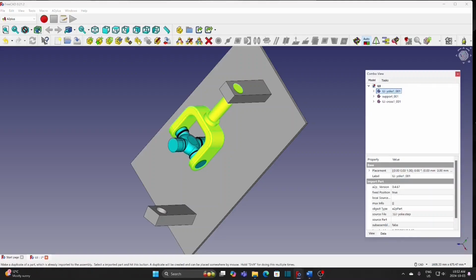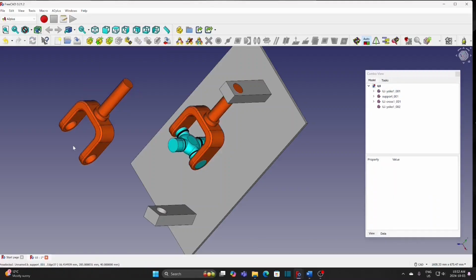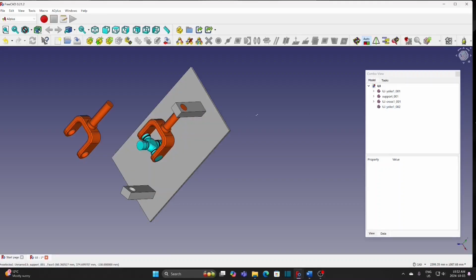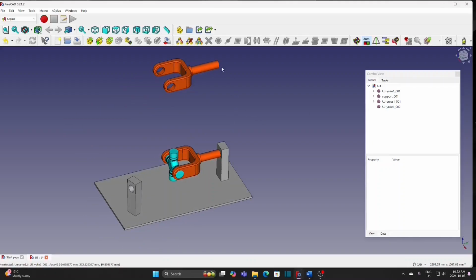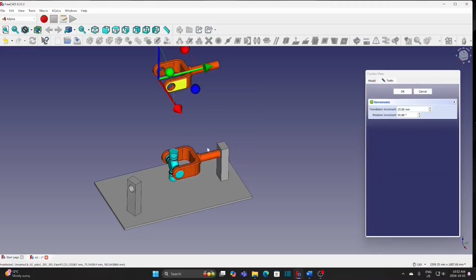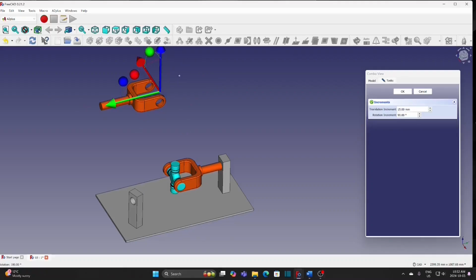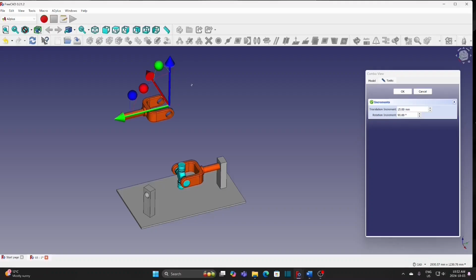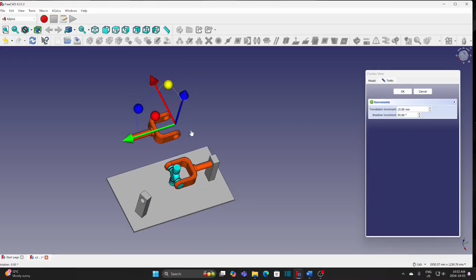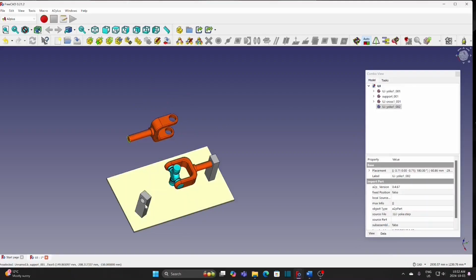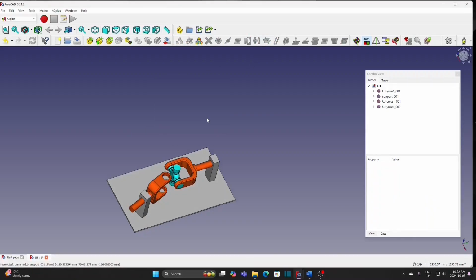Select the yoke and duplicate the part. Select the part, right-click the mouse to transform. Swing it to the other side and rotate it by 90 degrees. Select the circular edge of the yoke. Hold the Ctrl key and select the circular edge of the base. Apply an axis constraint this time.